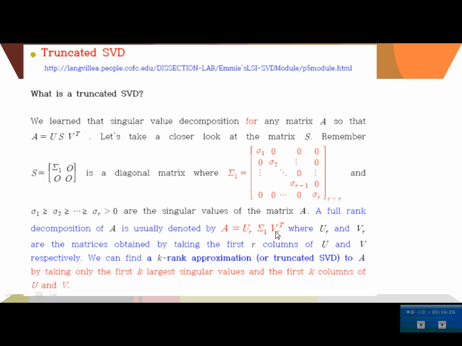So we just have sigma 1, which is an invertible matrix. With this idea we can find the rank K approximation, or truncated singular value decomposition, of A by taking only the first K largest singular values and the first K columns of U and V.